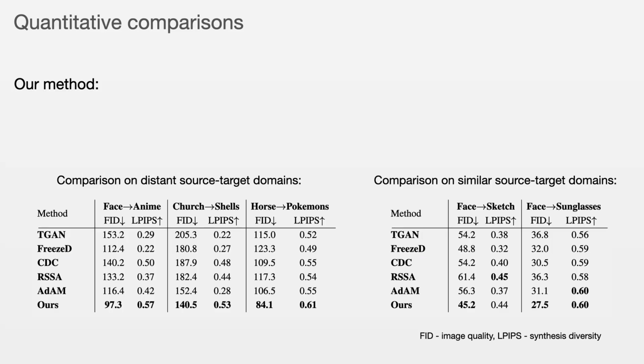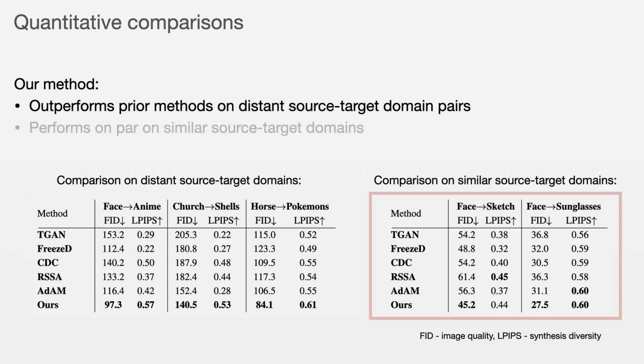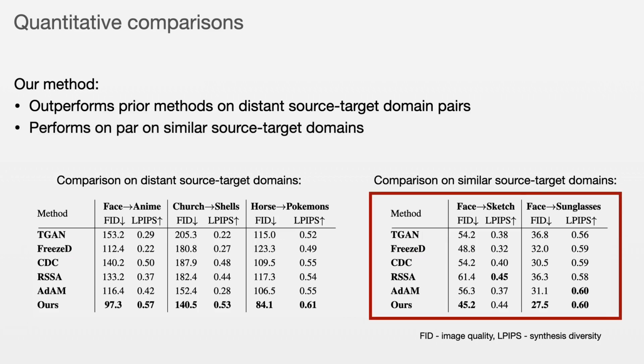We compare our method quantitatively on different source-target dataset pairs. Our method outperforms prior works in image quality and diversity in the challenging case when source and target domains are dissimilar. In case of more similar datasets, our method performs on par with prior work.